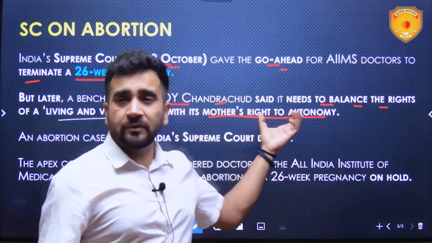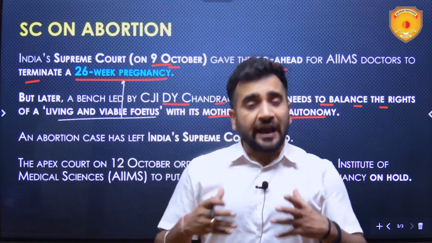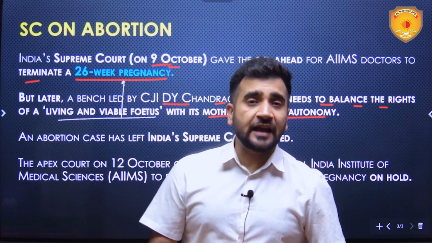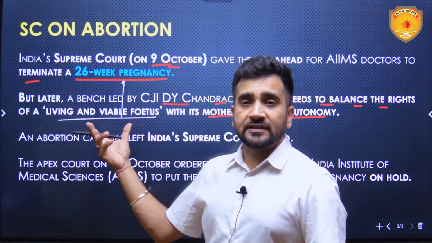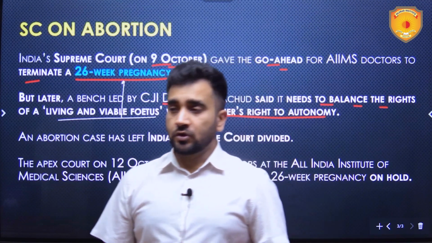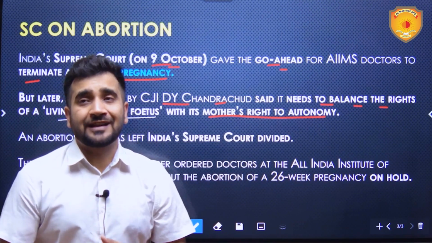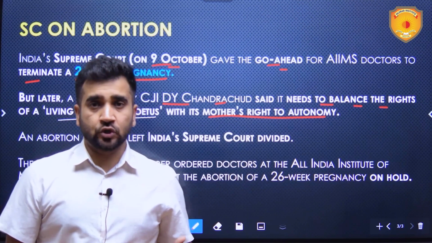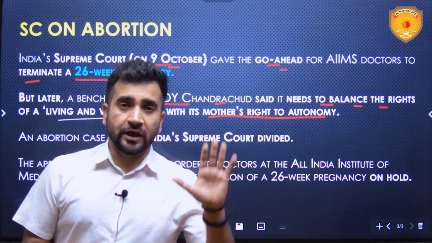Mother's right to autonomy means she is demanding abortion, plus there is the life in her womb. We have to uphold the rights of that life also. That is what the CJI is saying. We have to strike a balance between the two. That is why there needs to be more clarity, more debate and more investigation on the issue. And that is why the abortion has been put on hold as of now.